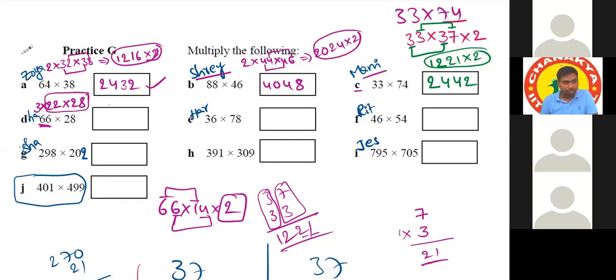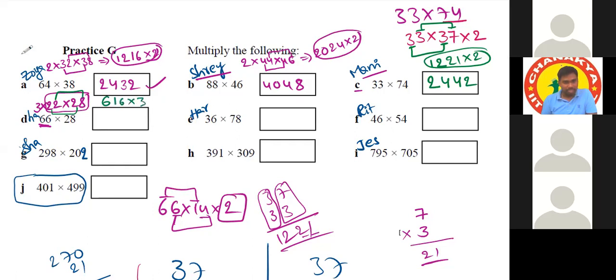Common number 2, multiply with the next number 3. 2 3s are 6, and 8 2s are 16. 616.